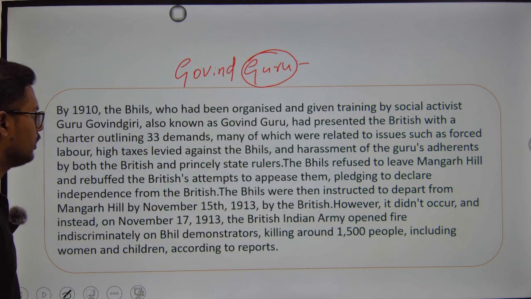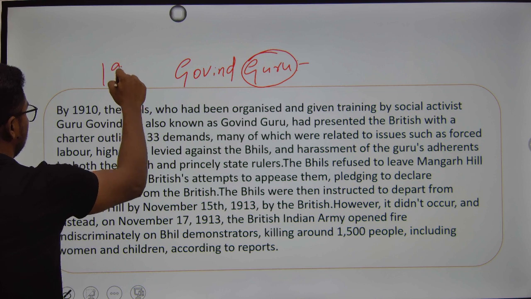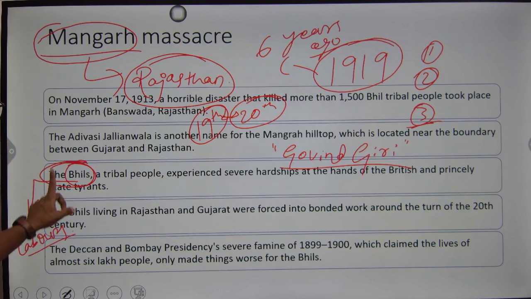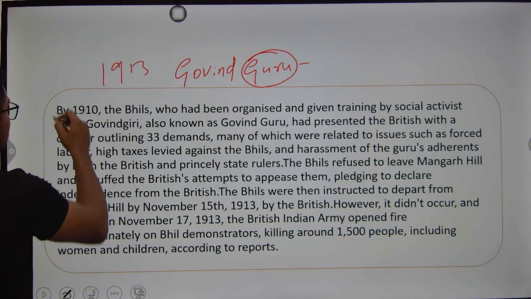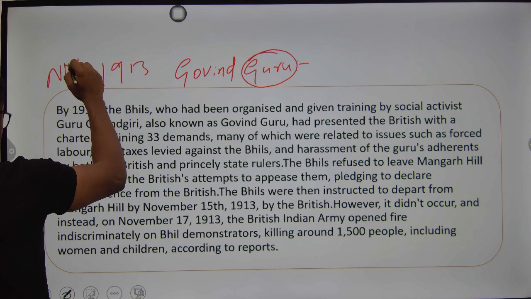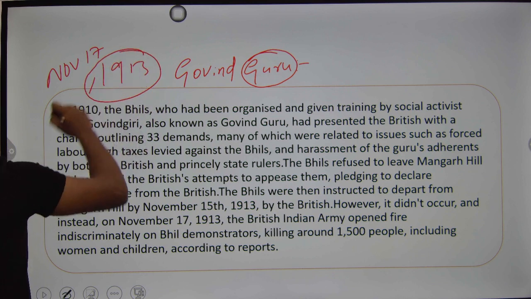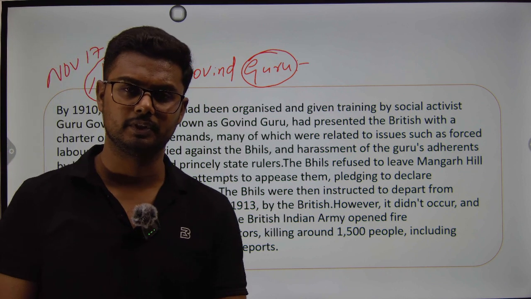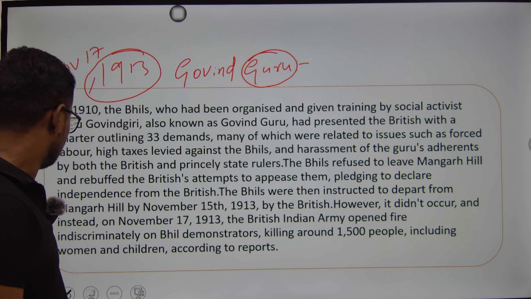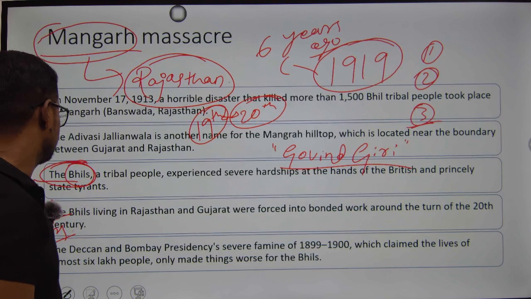But what happened during 1913? Exactly on November 17, 1913, that is 6 years before the Jallianwala Bagh massacre, all Bhils assembled in a place known as Mangarh.